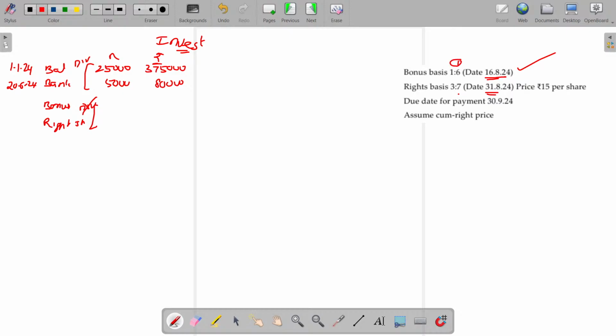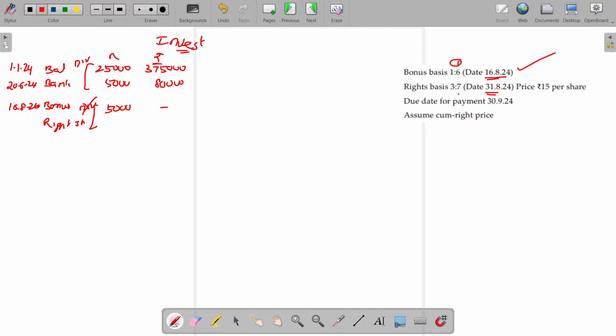In case of right share, the question is whether he executes or renounces. For the bonus share, definitely he will enjoy it, on 16/8. 1 for every 6 shares. Currently he has 25 plus 5, 30,000 shares. 1/6 means 5,000 shares he gets, but the value being 0, free of cost.